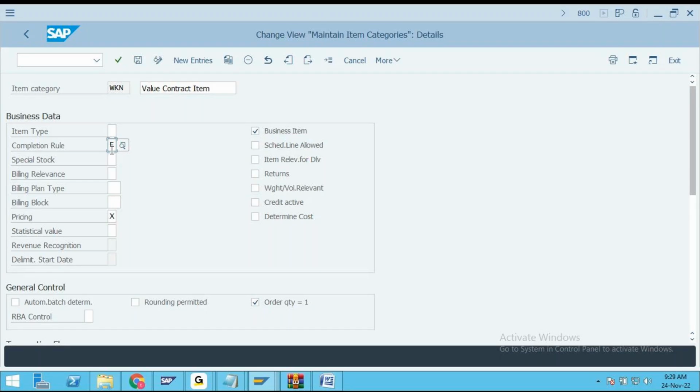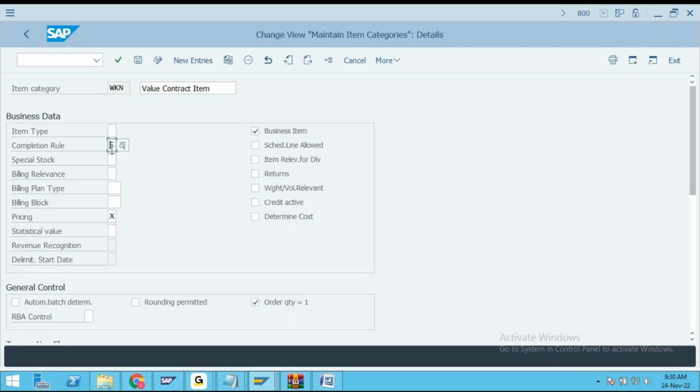Now guys, listen to me carefully. In this case, the contract is purely based on value, not the quantity. It is purely based on value.